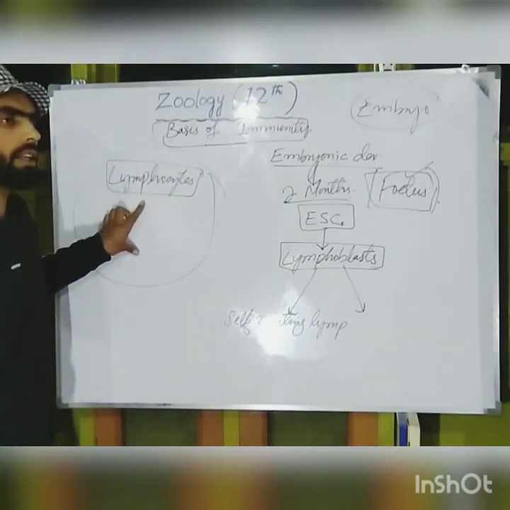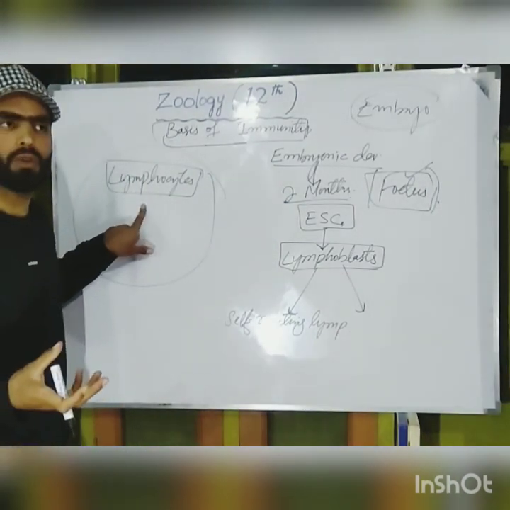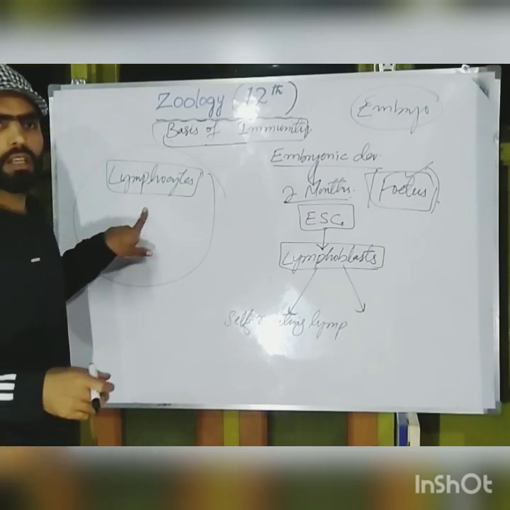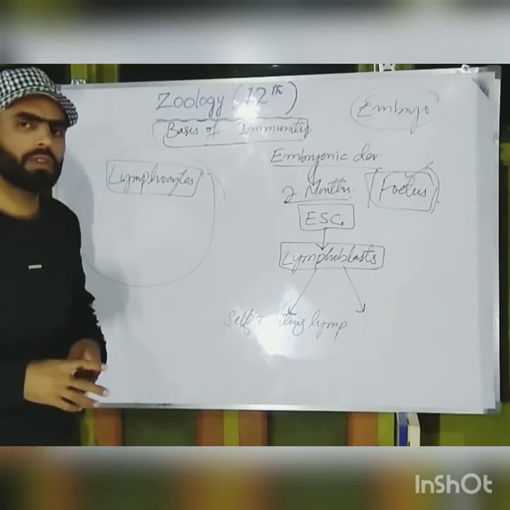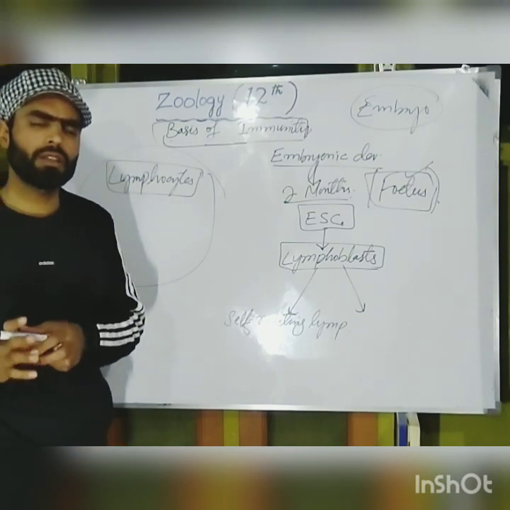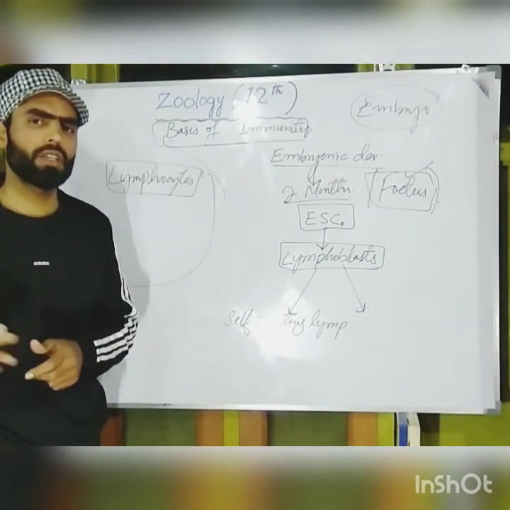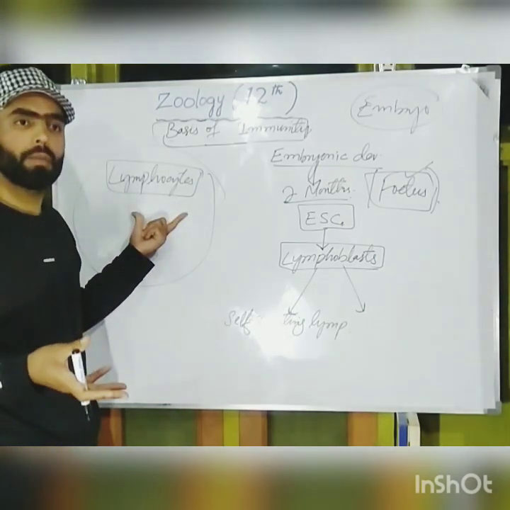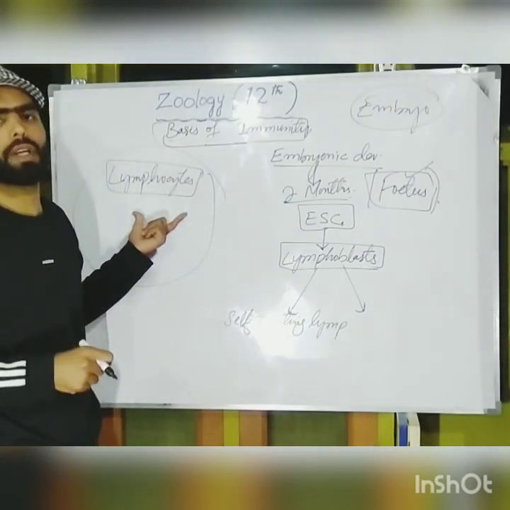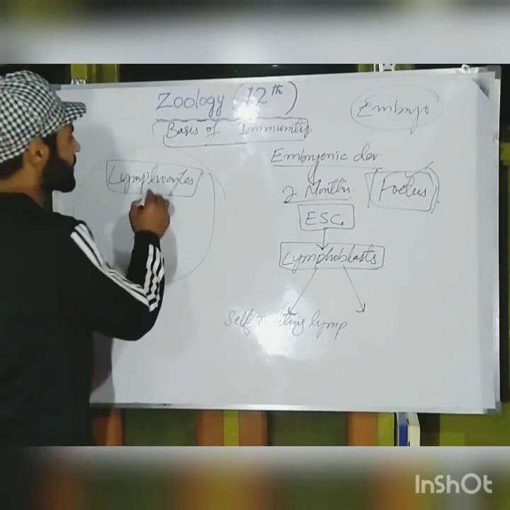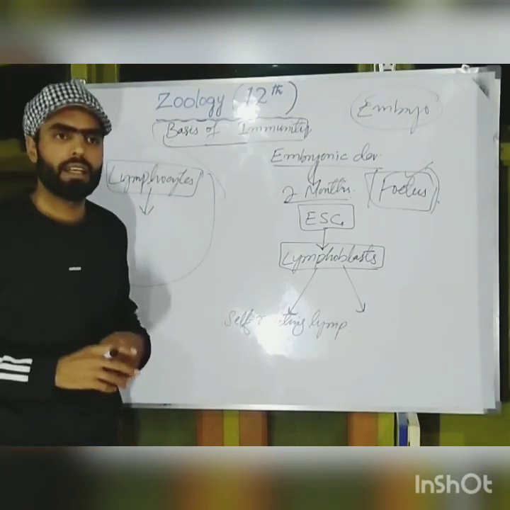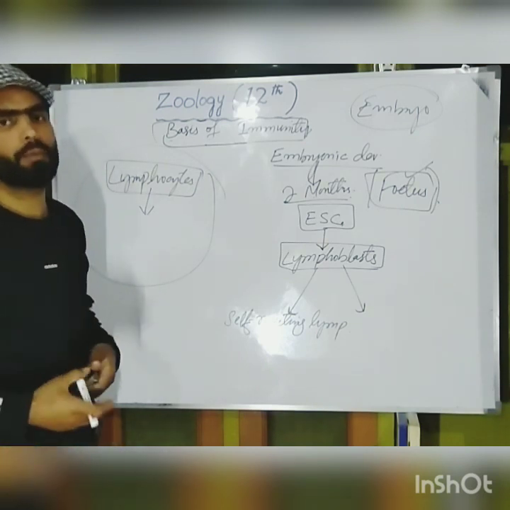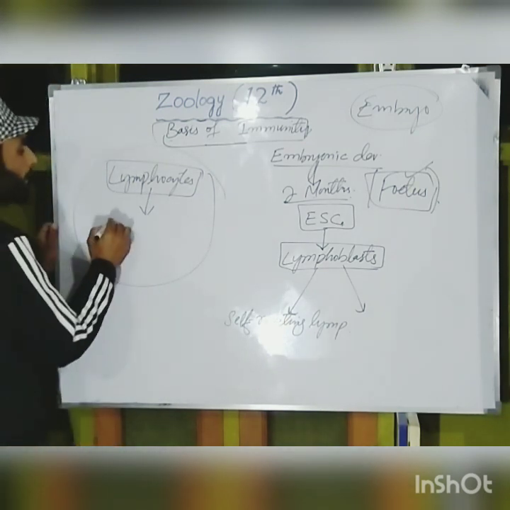This is especially about adaptive or acquired immunity, not the non-specific or innate immunity, because our immune system is mainly based on adaptive immunity, and lymphocytes are the cells that deal with the function of adaptive or acquired immunity.